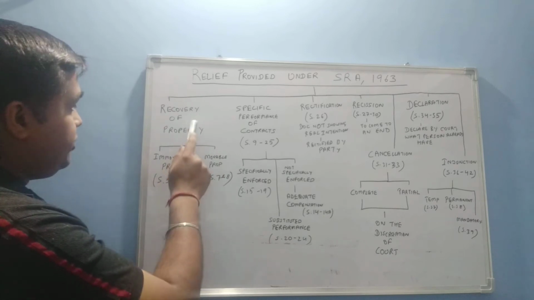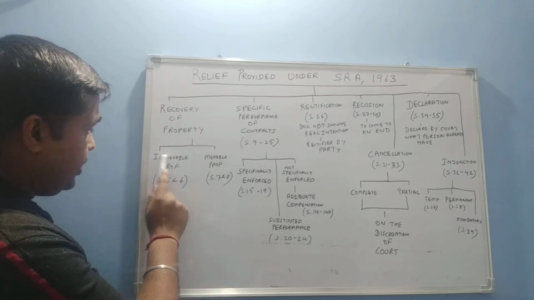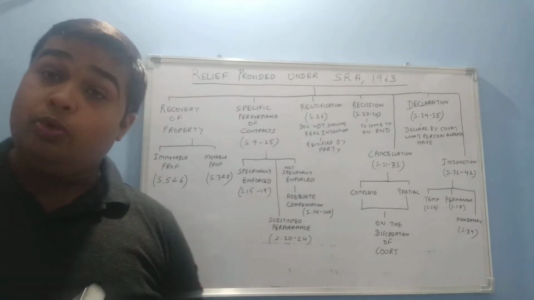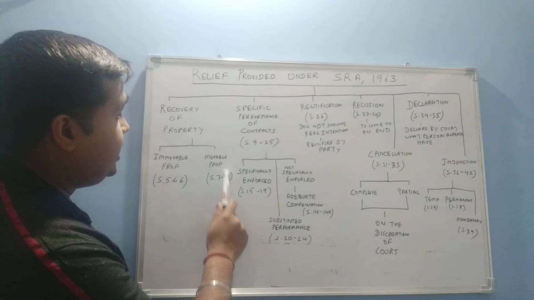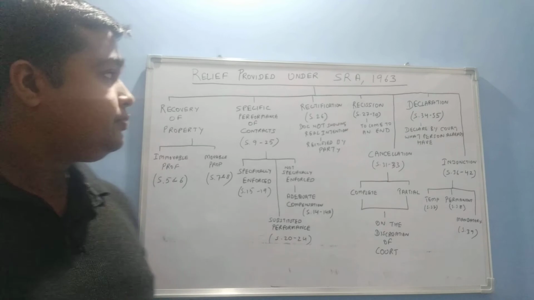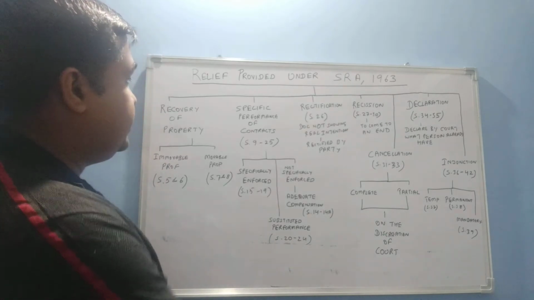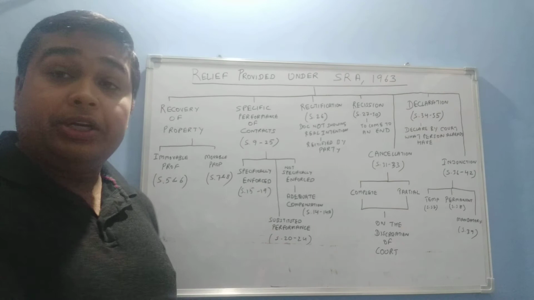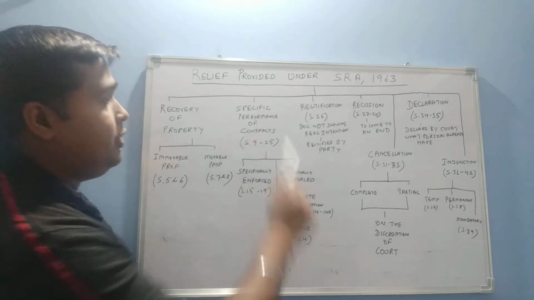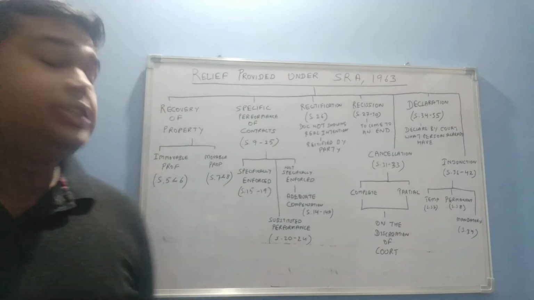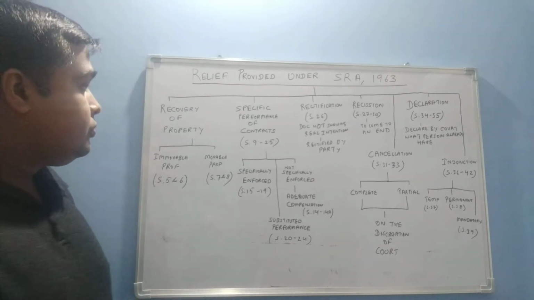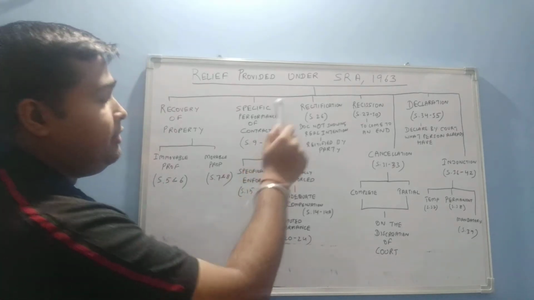For recovery of property, Section 5 and Section 6 talk about the recovery of immovable property, and Section 7 and 8 talk about the recovery of movable property. The next relief, and it is a quite important part of the Specific Relief Act, is specific performance of contract. This is the real intention of this Act, and it is covered under Sections 9 to 25.